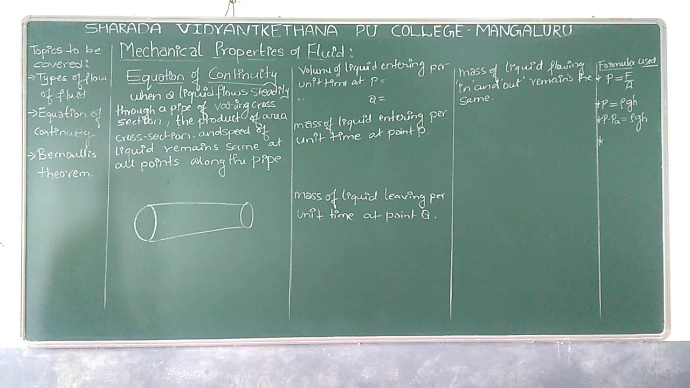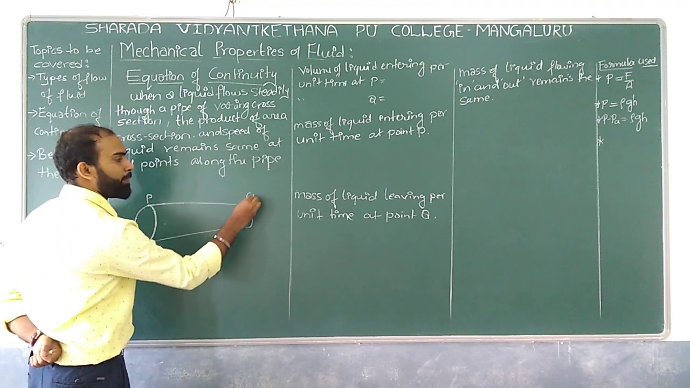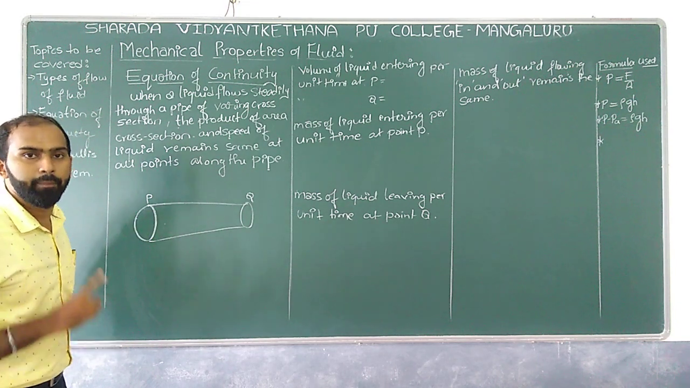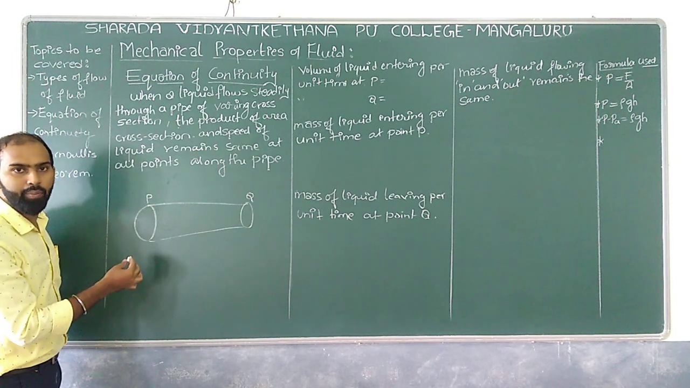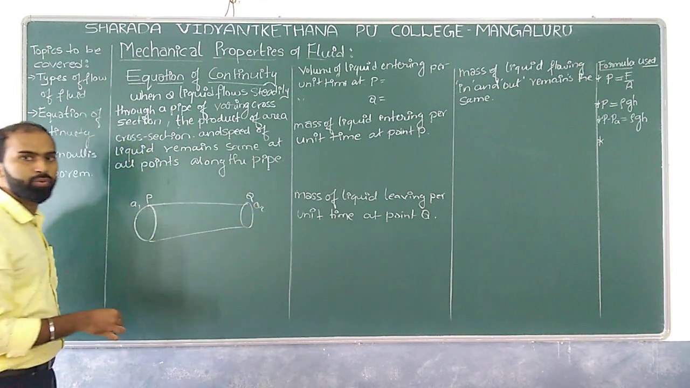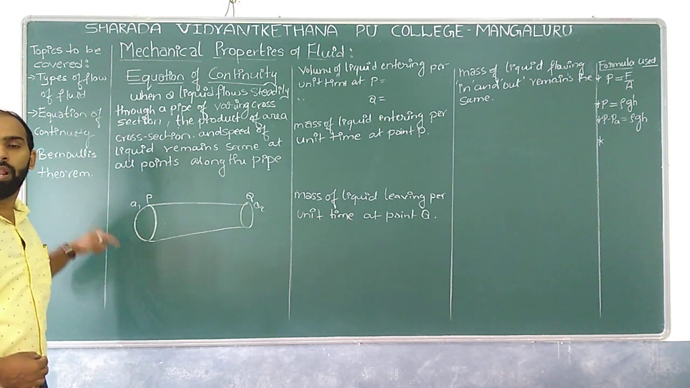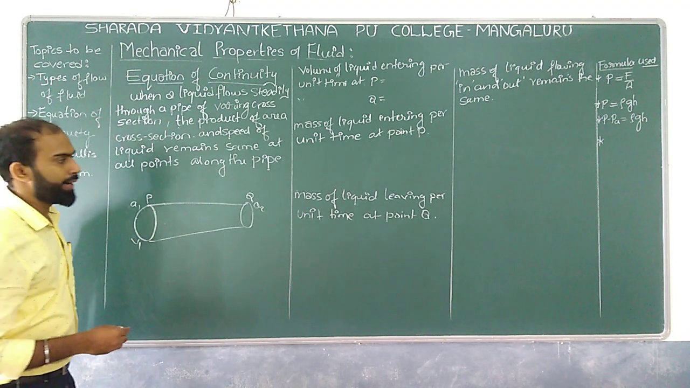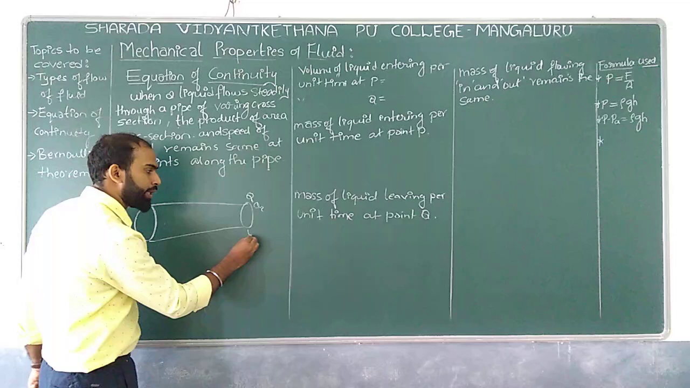Now we will discuss. Let us say this is the point P and this is the point Q. The liquid is moving from P to Q. The area of cross section at point P is A1, and at point Q the area of cross section is A2. Let us imagine that at point P the velocity of all the particles is V1, and the velocity of all the particles passing through area of cross section A2 is V2.